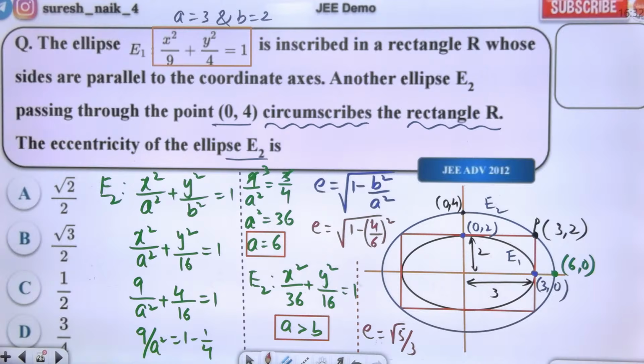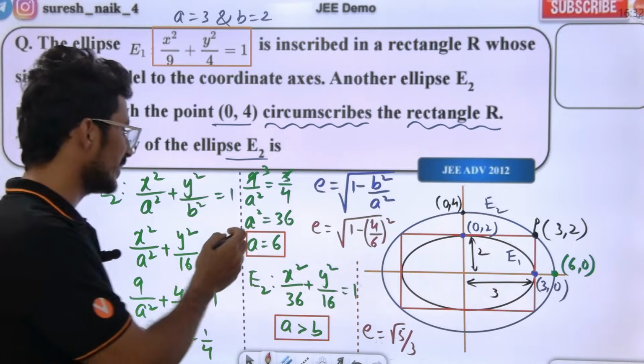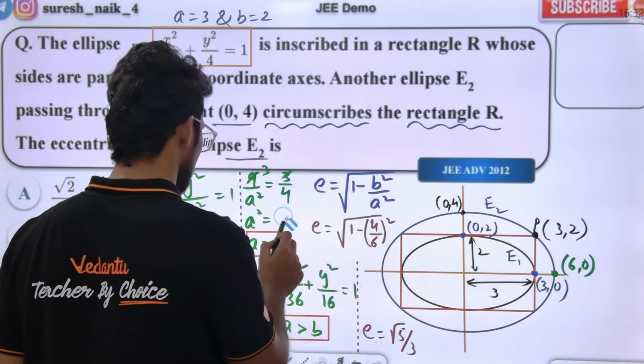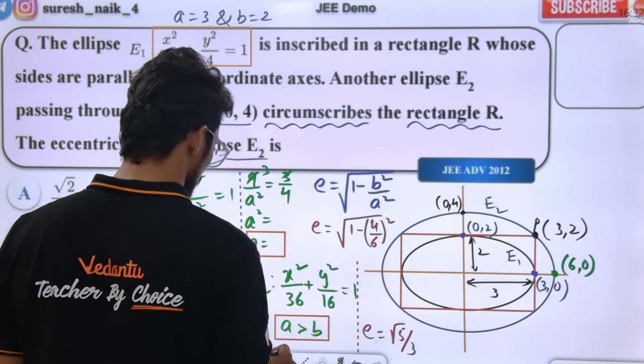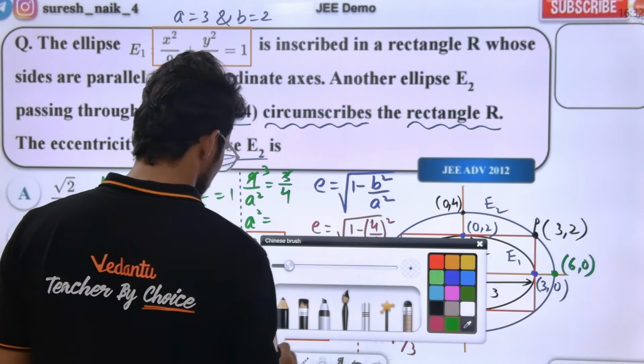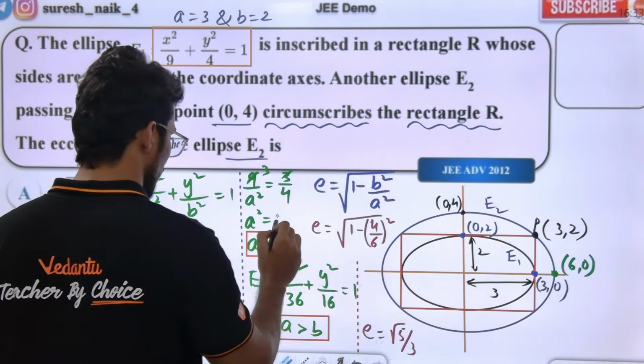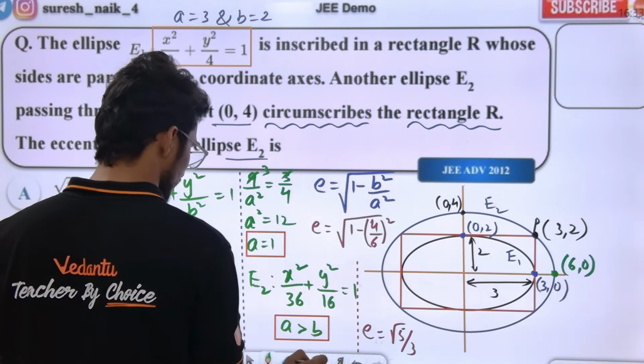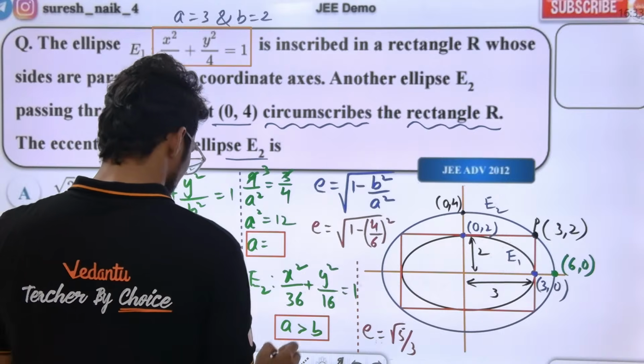What is the mistake? Look, in the calculation a mistake happened. A square, how is it 36? The a value basically 12, right? A square is equal to 12. My bad. Guys, look here, a square is equal to 12. A square value is 12 here.